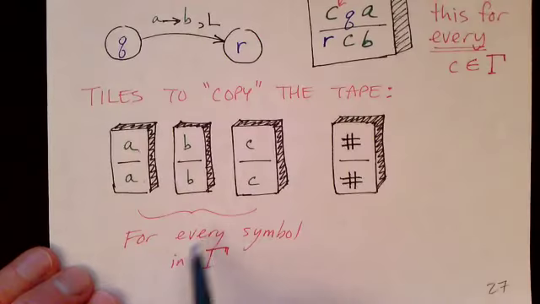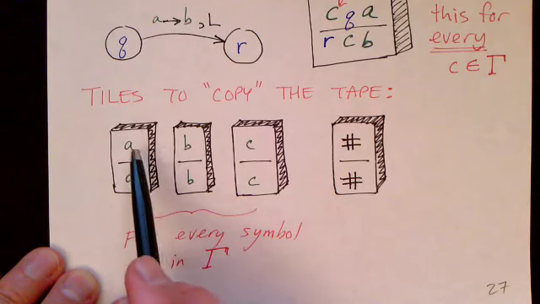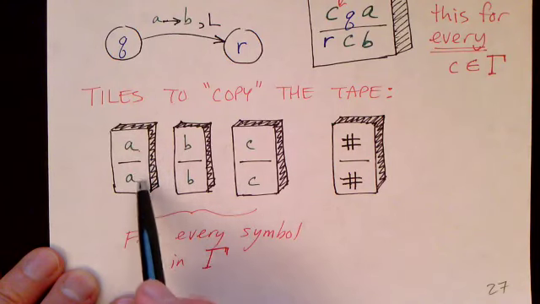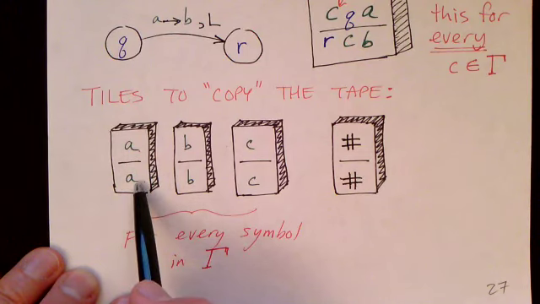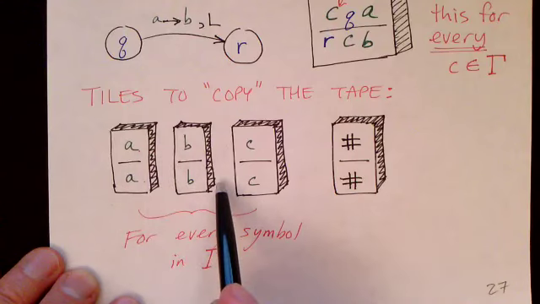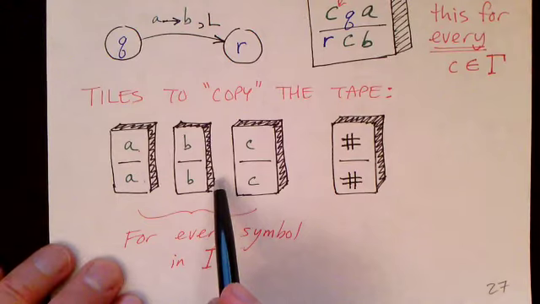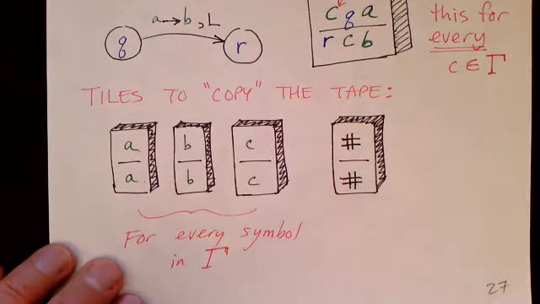So for every symbol in our tape alphabet, we'll need a single tile that just copies the character from the previous configuration to the next configuration without changing it. So we can use as many of these tiles as we need to copy the other parts of the tape that are not next to the tape head. And we also need to copy the pound signs over. So we have a special tile to do that job as well.